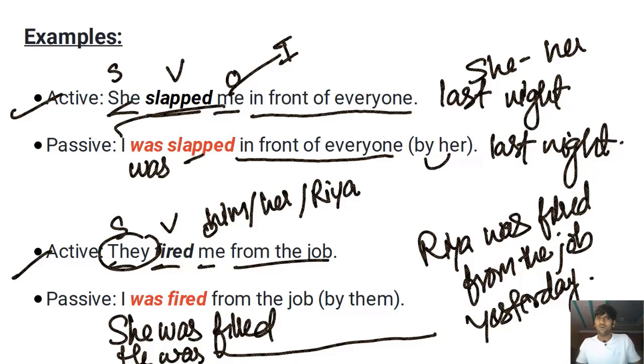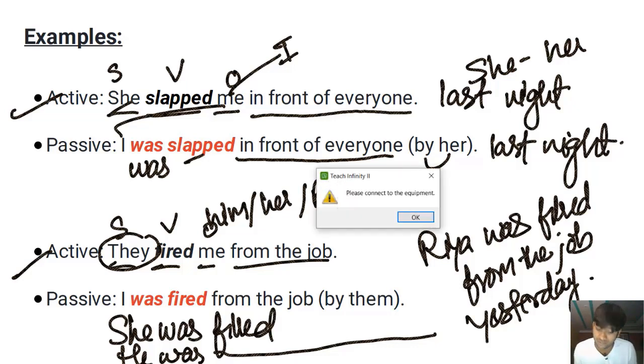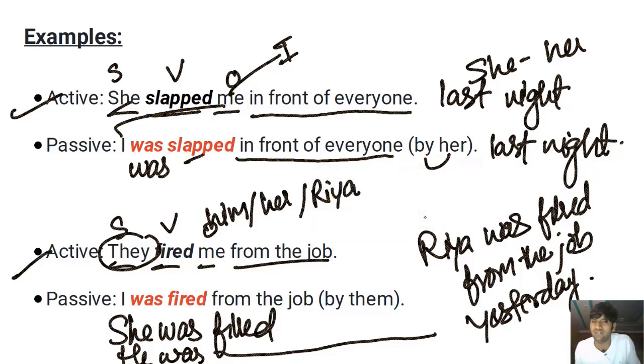Who did that? It's obvious. It's the boss who did that, right? Easy peasy. We know that, right? We want to focus on her, what happened to her. And that's why I'm saying Ria was fired from the job yesterday, right? Who did that? It's obvious, or I don't want to mention the doer of the action.